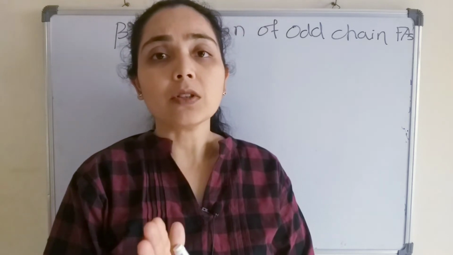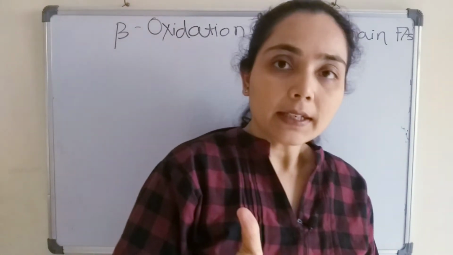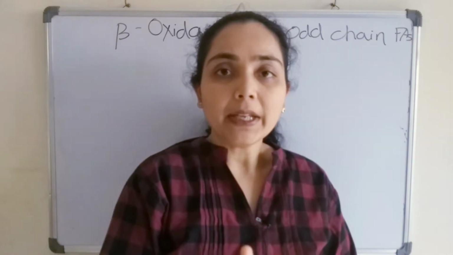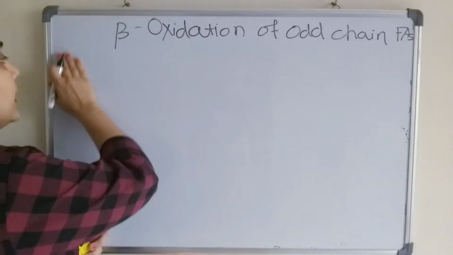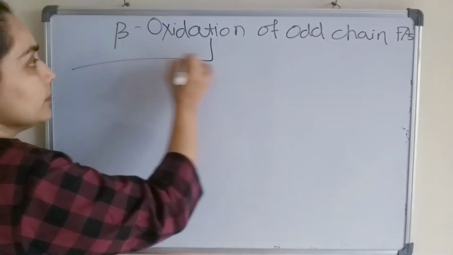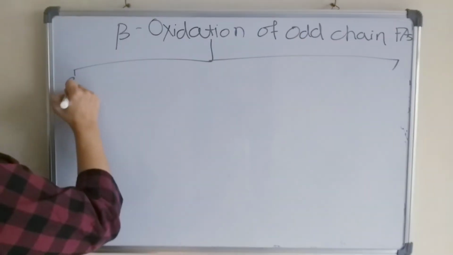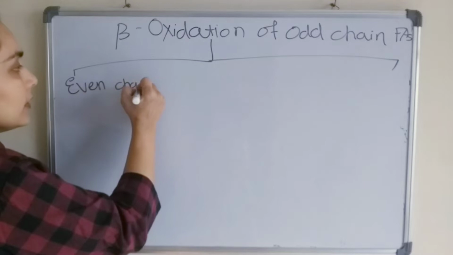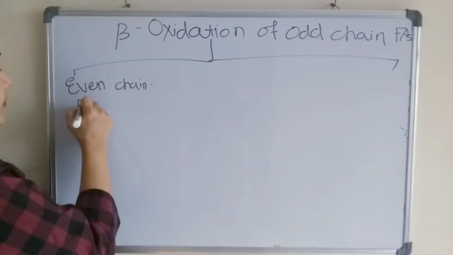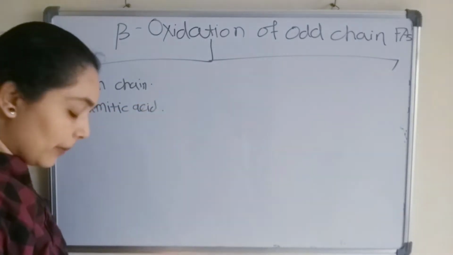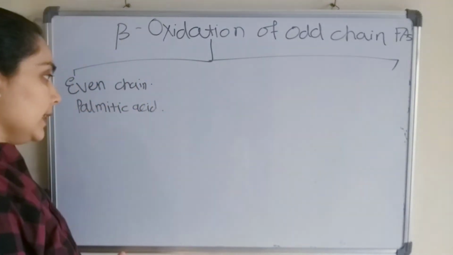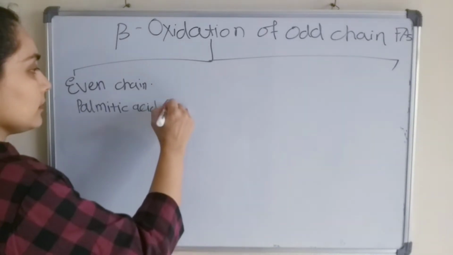We had discussed the beta oxidation of even chain fatty acid. Let us take the example of palmitic acid. Palmitic acid is a 16 carbon compound, a 16 carbon containing saturated fatty acid. We had seen the beta oxidation of even chain fatty acid.